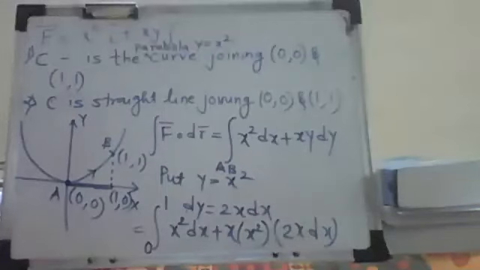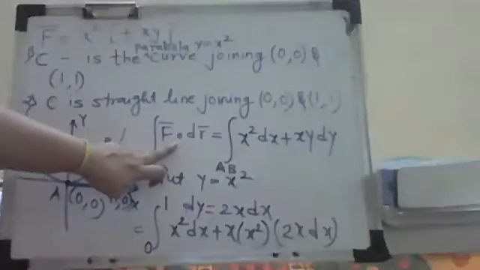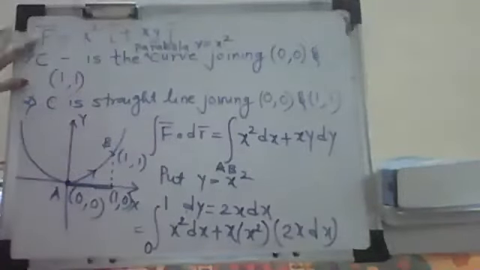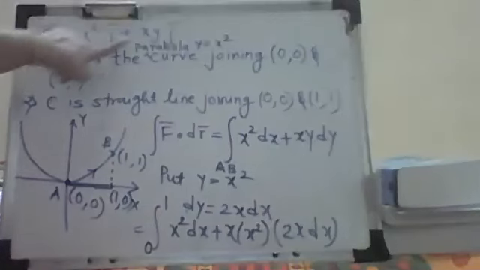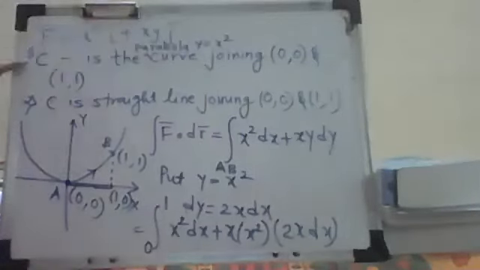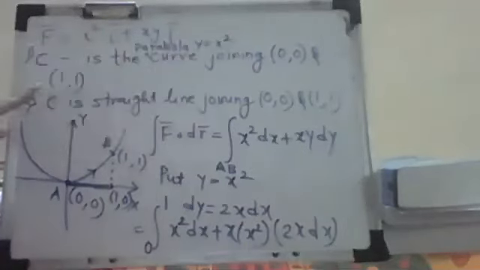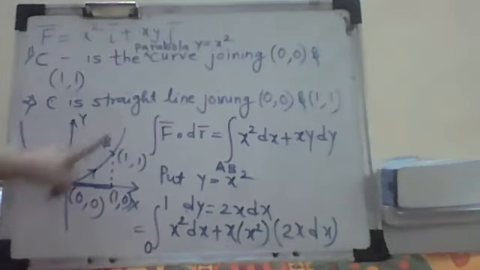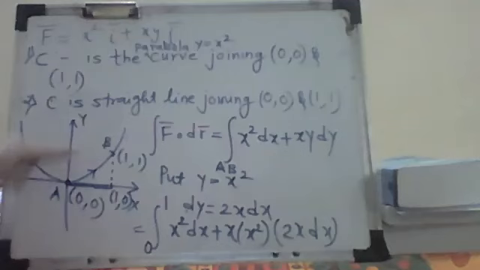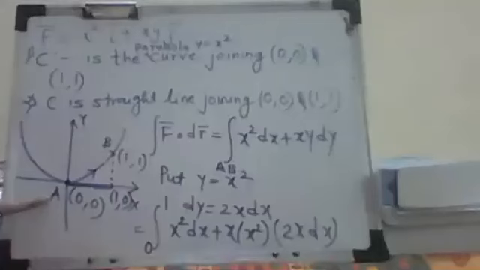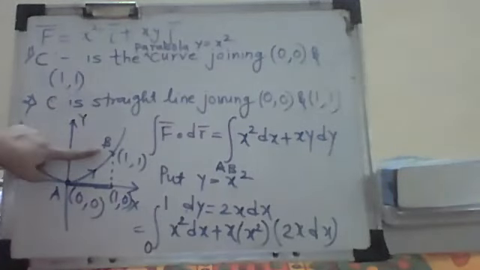Okay. Again see what we have done. We have to calculate this line integration f bar dot dr bar, where f bar is given as x square i bar plus xy j bar. The first question is given as C is the parabolic curve y equal to x square joining 0, 0 and 1, 1. So I have drawn this curve, y equal to x square. After drawing it, you allocate these two points on the curve, 0, 0 and 1, 1. We have labeled them as A and B.